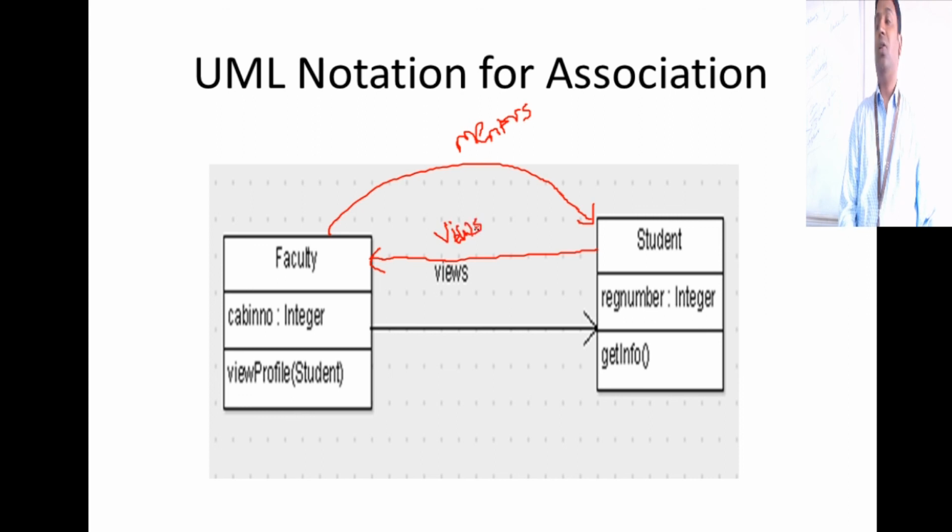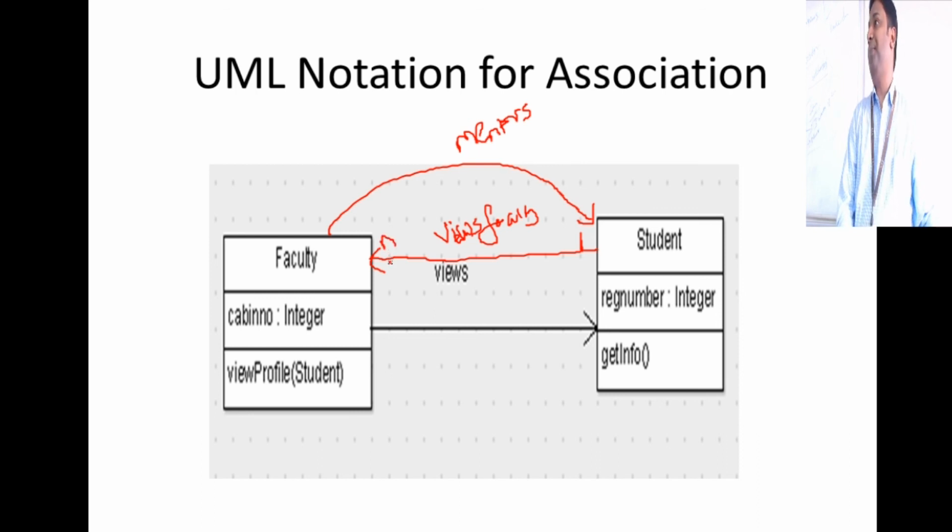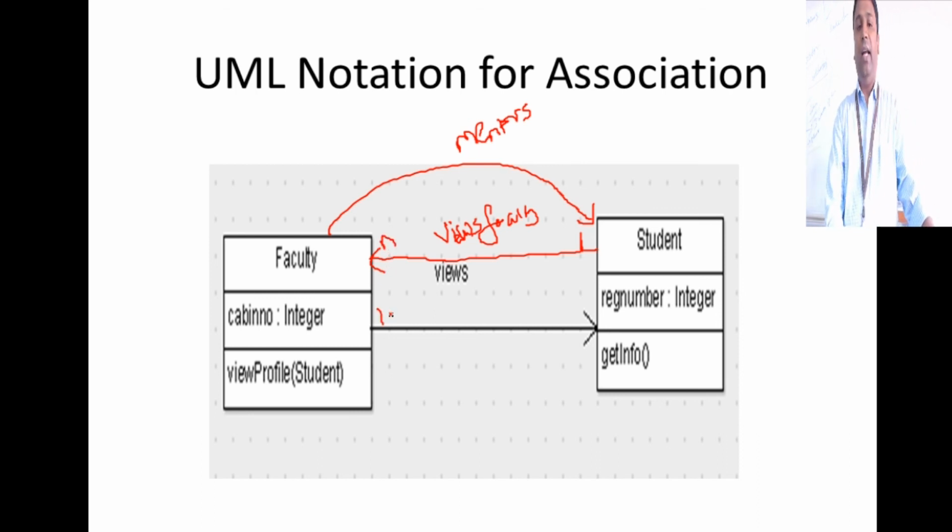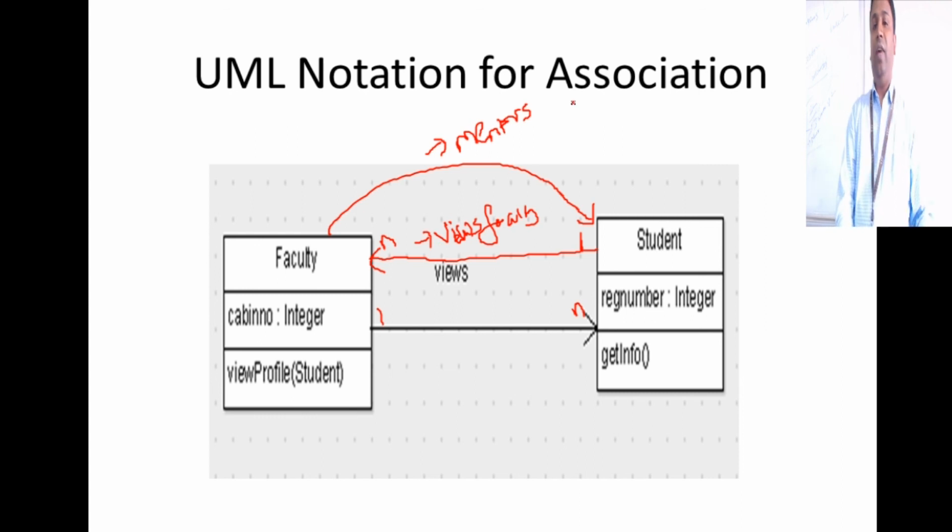Sometimes, this is also allowed, right? Views faculty profile. So this is one student can view any number of faculty profiles. So you have to give the cardinality, the multiplicity here, and you also should name the relationship. Just give a name for the relationship. Such a kind of relationship is called association in UML.